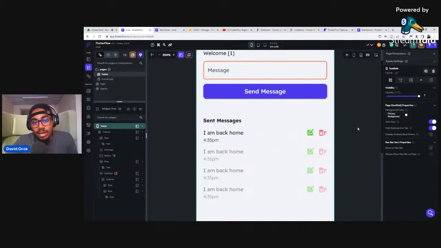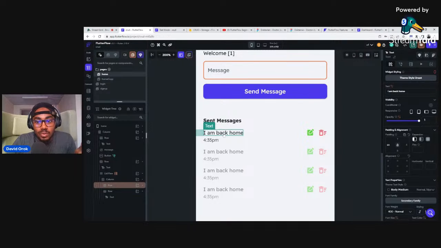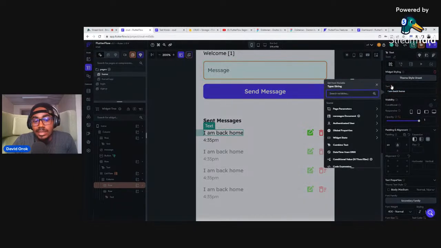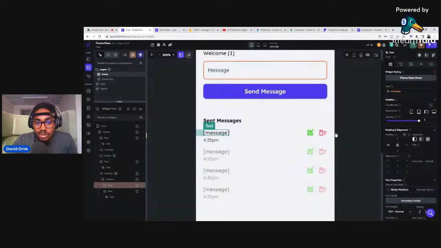Okay, now we have this. Now we have queried it, but it doesn't mean that these texts are going to change. We need to tell it that the content of these should come from the backend. So we click on it, and then we come to the text field. This is where you typed it in the first time, right? But now there's an orange button here that tells you can actually get these things from the backend. So now that we've queried it, we can see this message document. So we can click on it and say this is going to be the message.